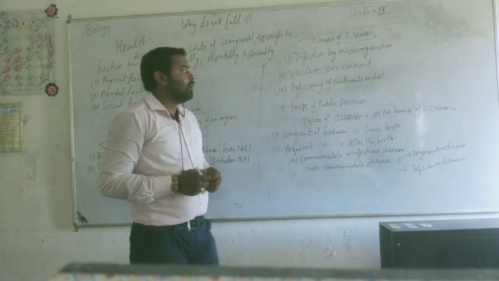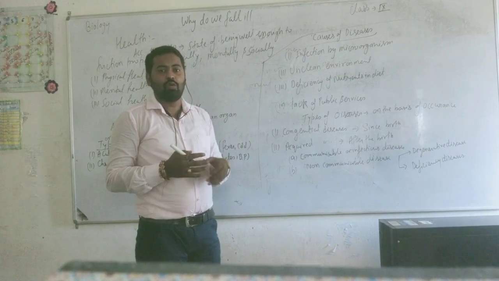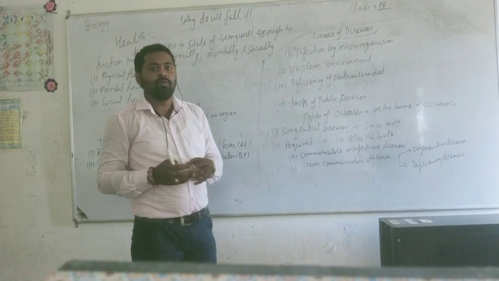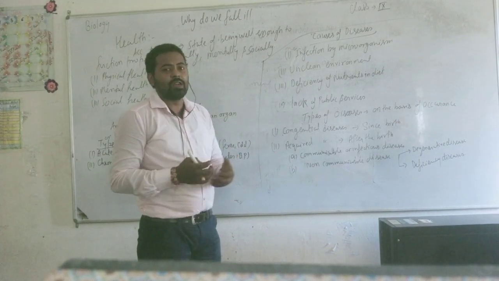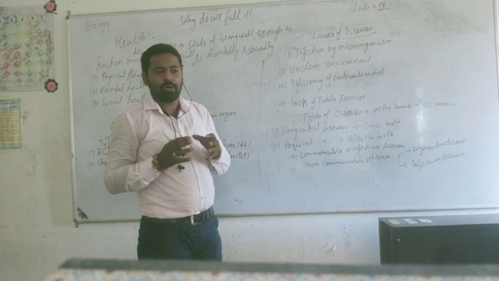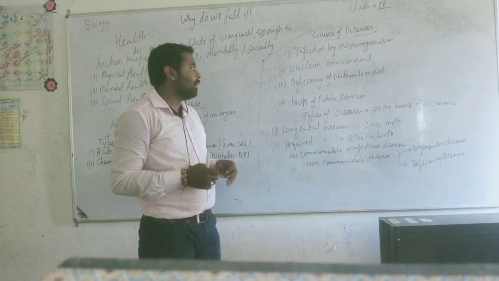Second one is unclean environment. An unclean environment plays an important role in causing disease. If our environment is unclean, we can easily suffer from any kind of disease. For this, we need to dispose of our waste material in a proper manner.